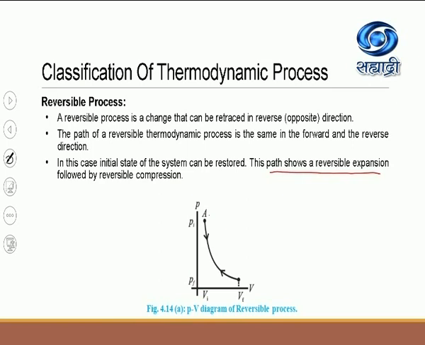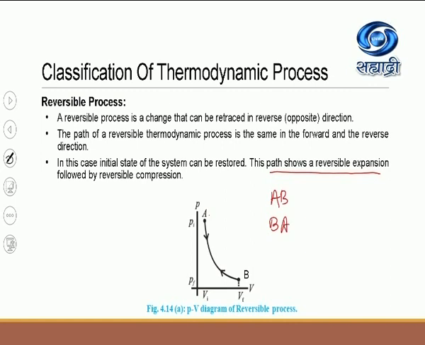A reversible process is a change occurring in the system where you can trace the path of the system in the reverse direction. So see here, the expansion path is AB, this point is B, okay? And the same path I can retrace in the opposite direction. So remember, AB is one path and BA is the opposite path.